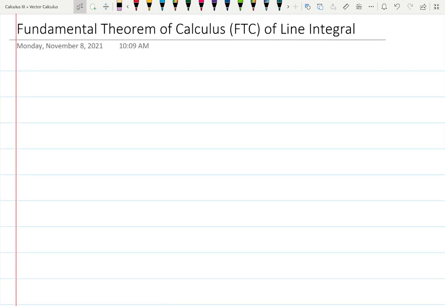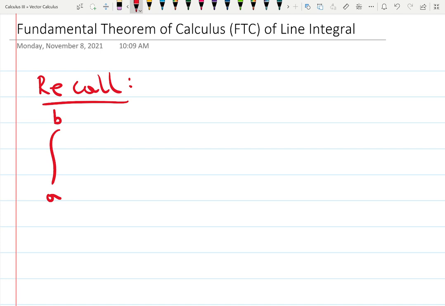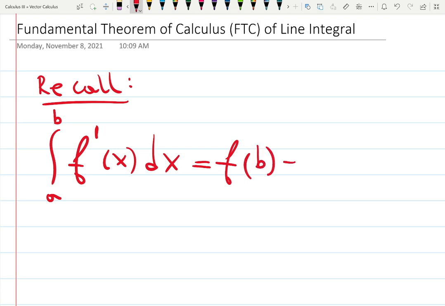So do you remember what the fundamental theorem of calculus was in Calculus 1? We had two, actually, part 1 and part 2, and your favorite one was the one we're using every day, literally right now. The integral from a to b, when you have a derivative inside the integral, the derivative of f. To calculate this integral, you find the antiderivative, which is f, right? Plug in the top minus the bottom. So it's literally what we're using every day.